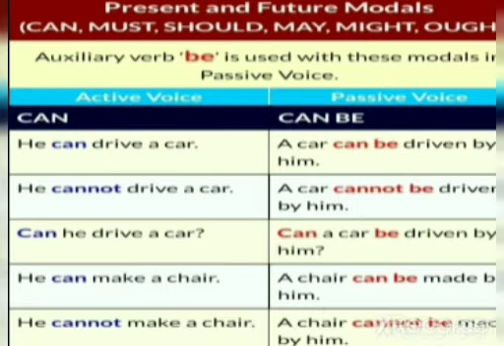Let's see the example of can and can be. He can drive a car; a car can be driven by him. He cannot drive a car; a car cannot be driven by him. Can he drive a car? Can a car be driven by him? He can make a chair; a chair can be made by him. He cannot make a chair; a chair cannot be made by him.